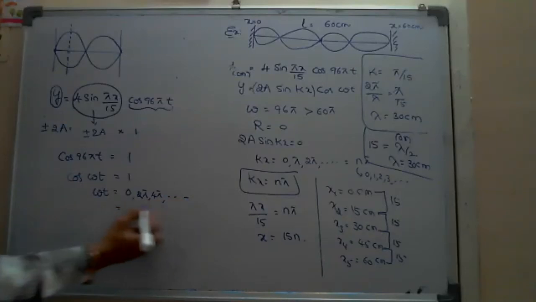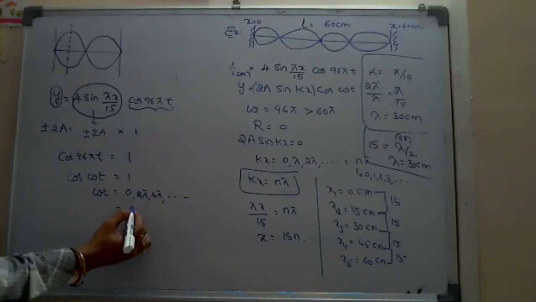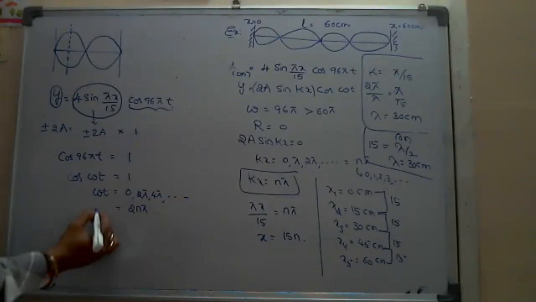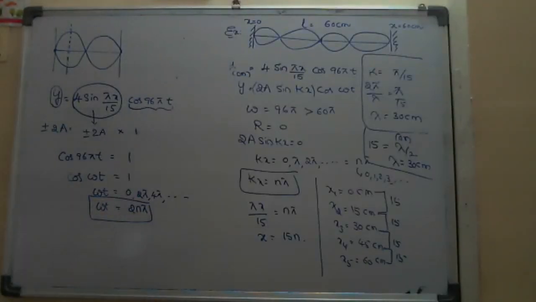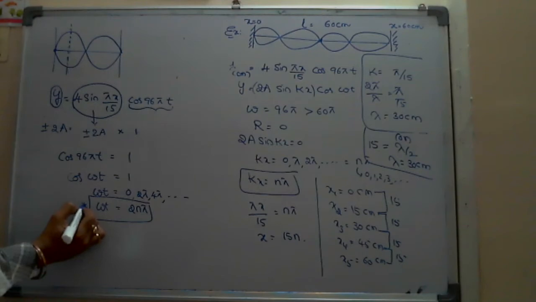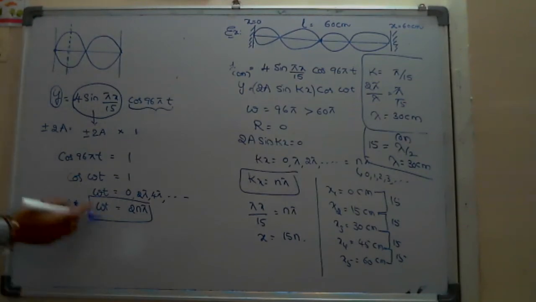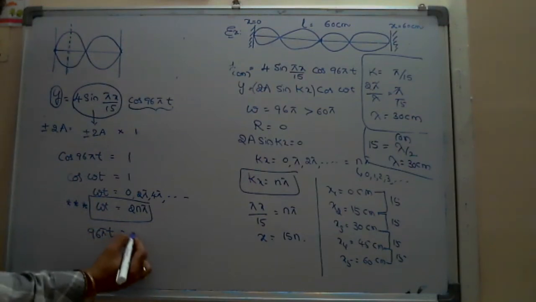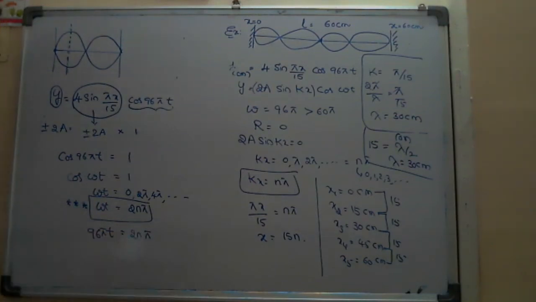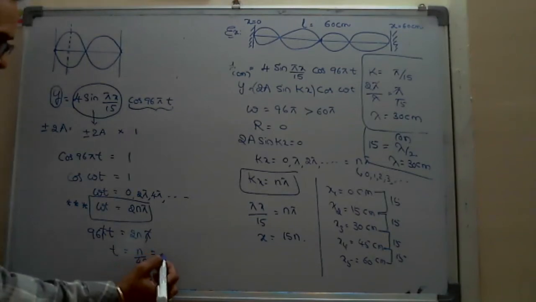Is this nπ or 2nπ? 2nπ, right. So the condition here should be 2nπ. If you use this condition for my numerical, it is the formula. Here omega is 96π, so 96πt is equal to 2nπ. Then t is equal to n by 48. That gives the times.